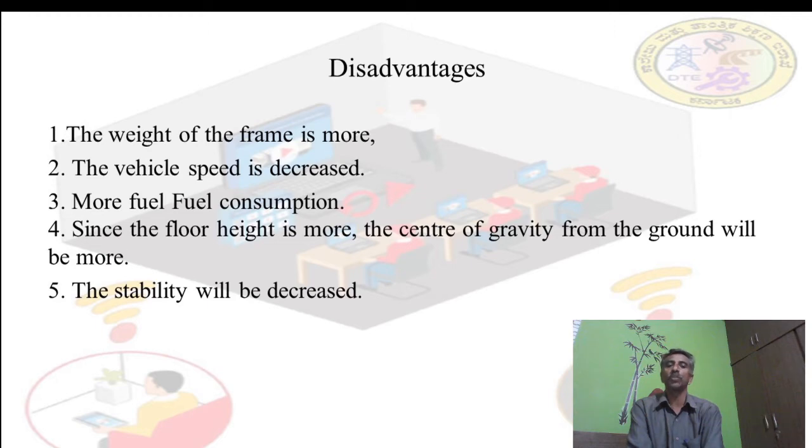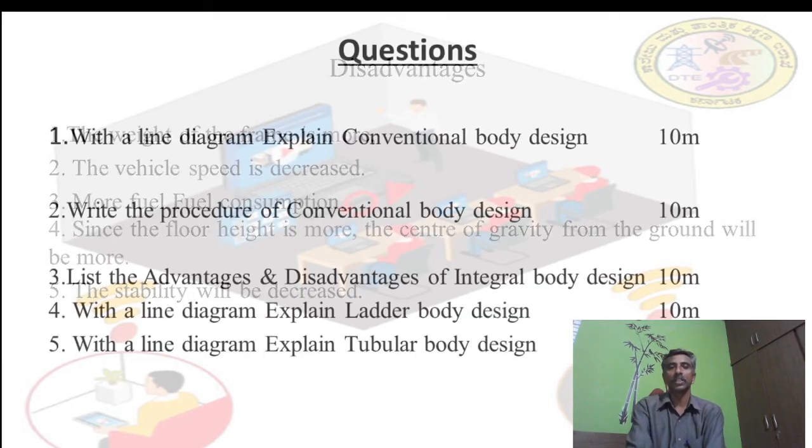See, it consumes more fuel. Since the weight is more, the center of gravity from the ground will be more. See here, the possibility of upsetting of the vehicle or colliding of the vehicle. If any fast vehicle passes this type of vehicle, it will roll on the road. The stability will be decreased. Okay, these are all the main disadvantages of this type of construction.